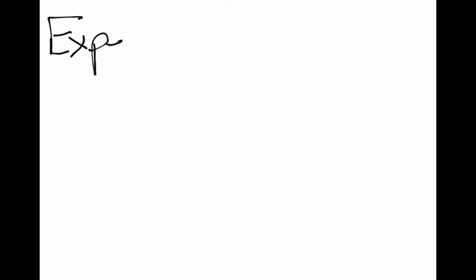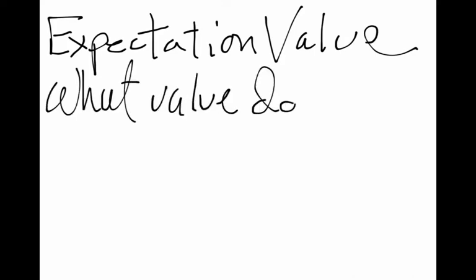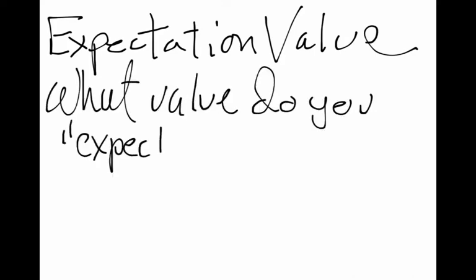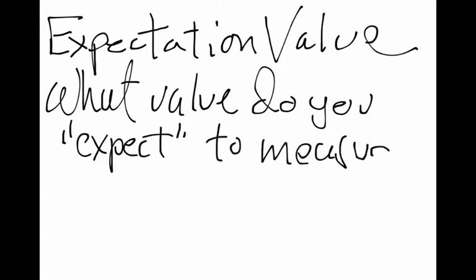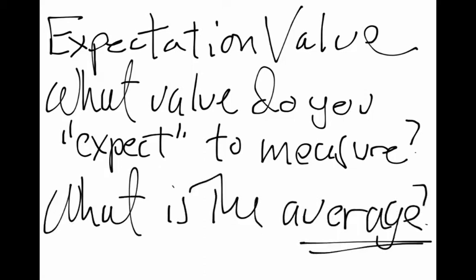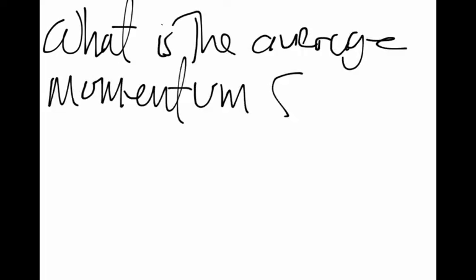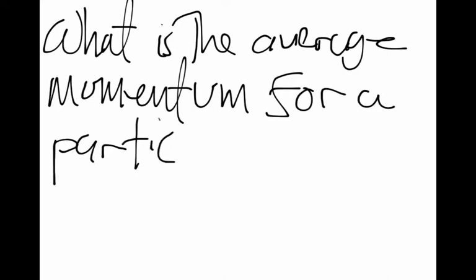Okay, now we're going to address a thing we call the expectation value. And the expectation value really means if you measure something, what value do you expect? What value do you expect to measure when you make a measurement of some quantity? And what it really is, is the average value of some measurable quantity for a quantum system with a certain wave function.